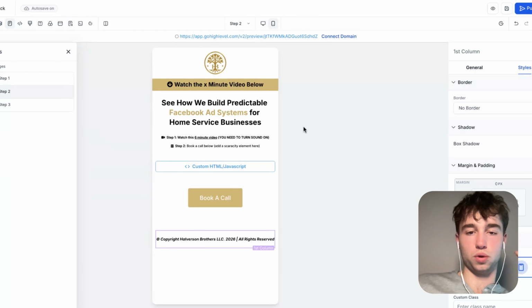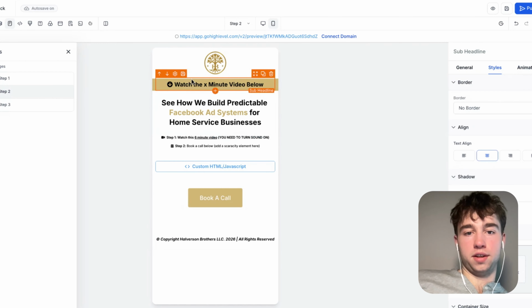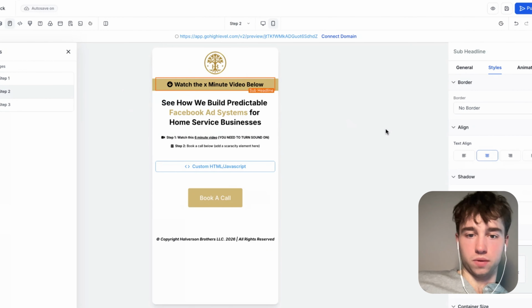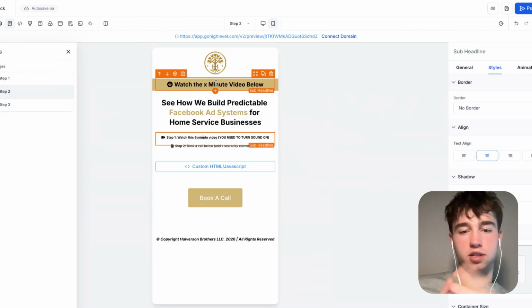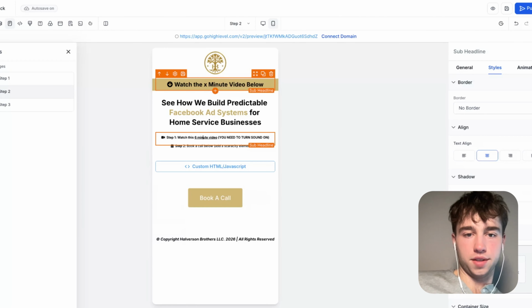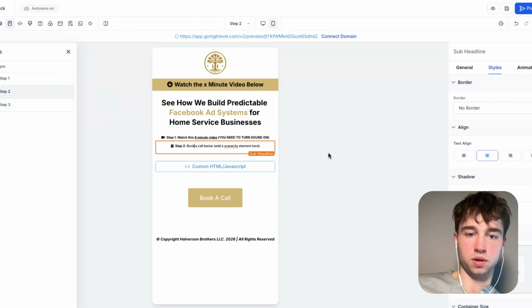Now, obviously the whole goal here is to make everything formatted correctly the same way. The only thing I changed is the headline says watch the X-minute video below, right? We could maybe change that to be a scarcity headline, but I think that's okay. And then we have the step 1, watch the 6-minute video. You need to turn sound on. And then I'm going to have step 2, book a call below. We'll have a little scarcity element there. I think that'd be optimal.